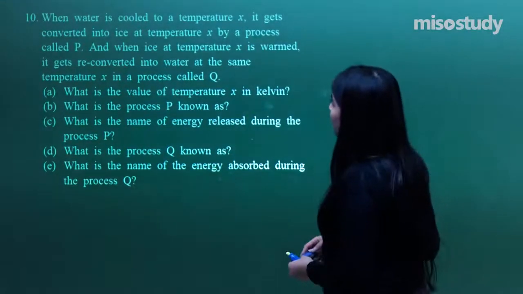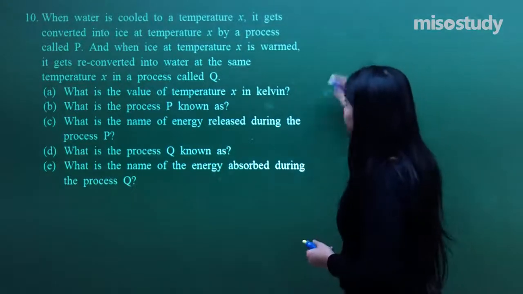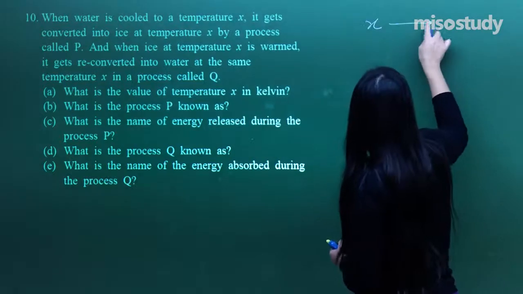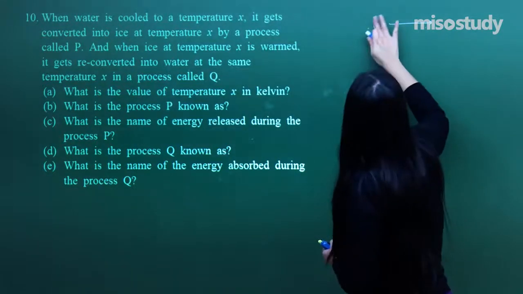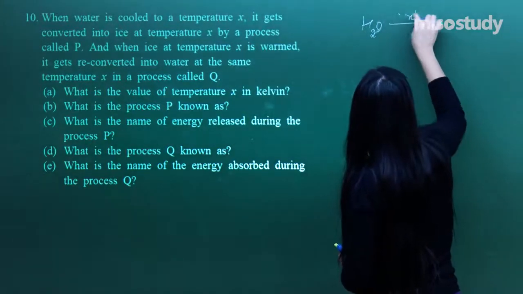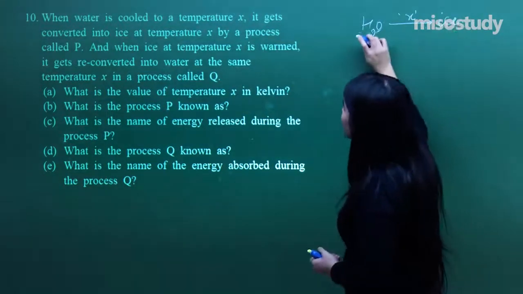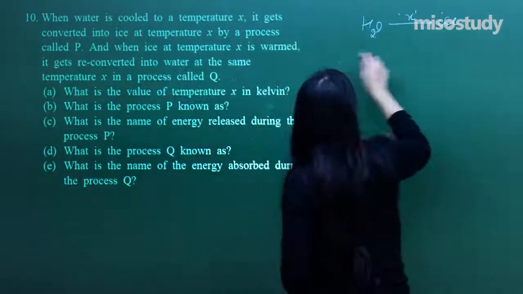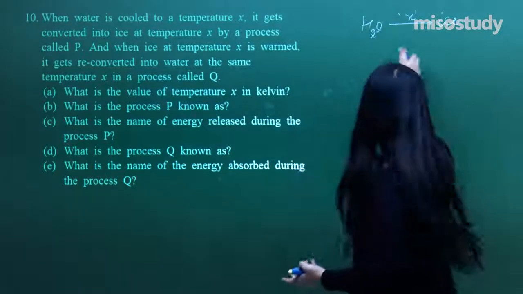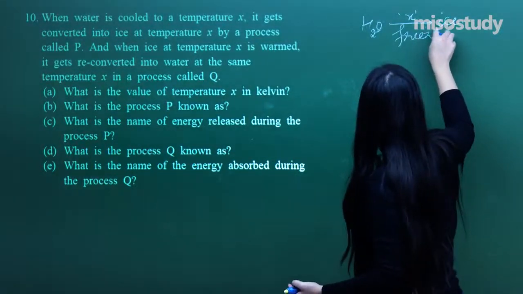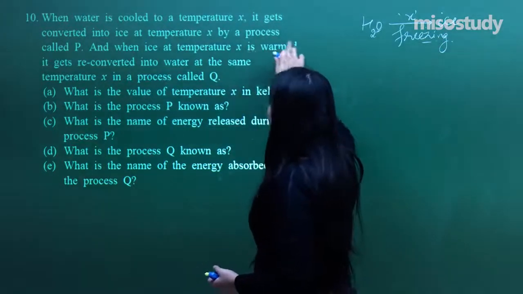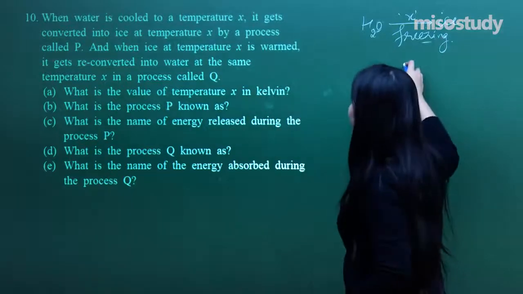Now, question number 10. When water is cooled to a temperature X, it gets converted to ice by a process called P. What is this process? Water I am converting to ice, it's none other than freezing. Yes, it is freezing.